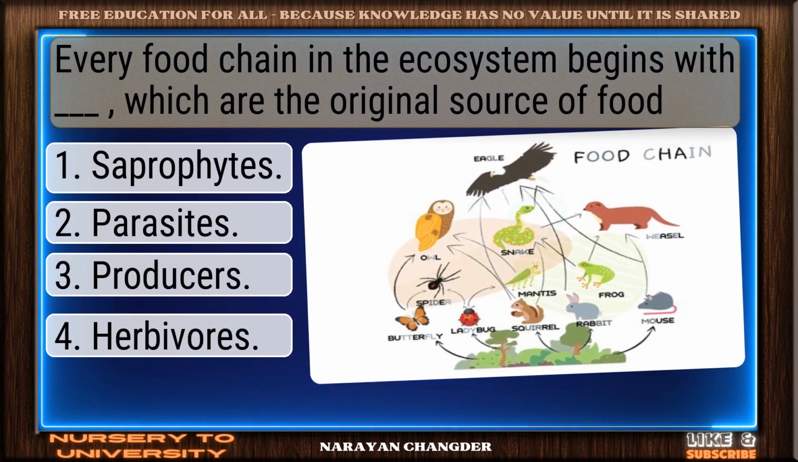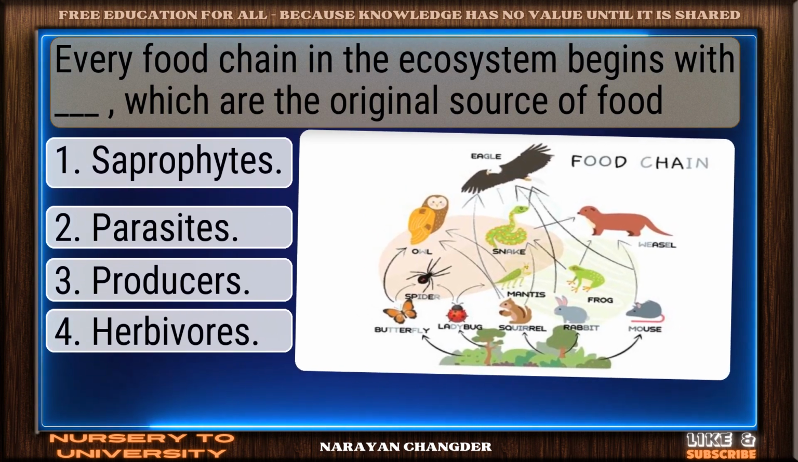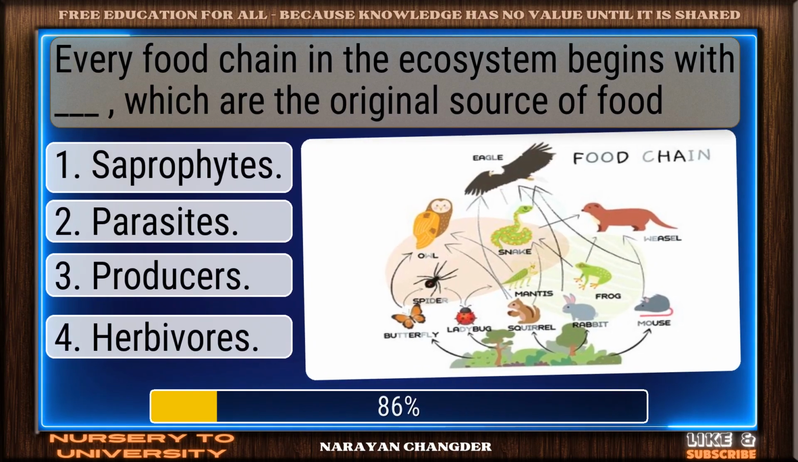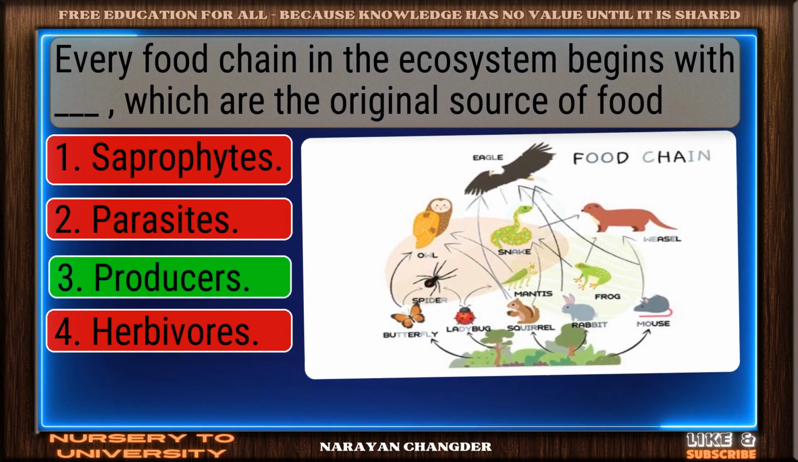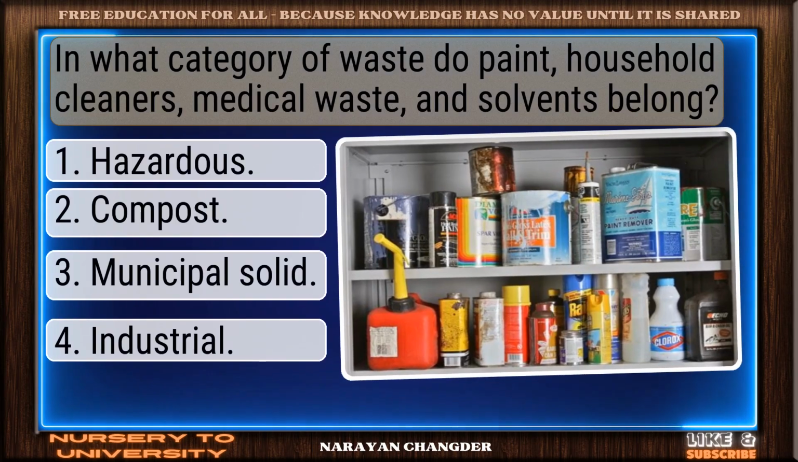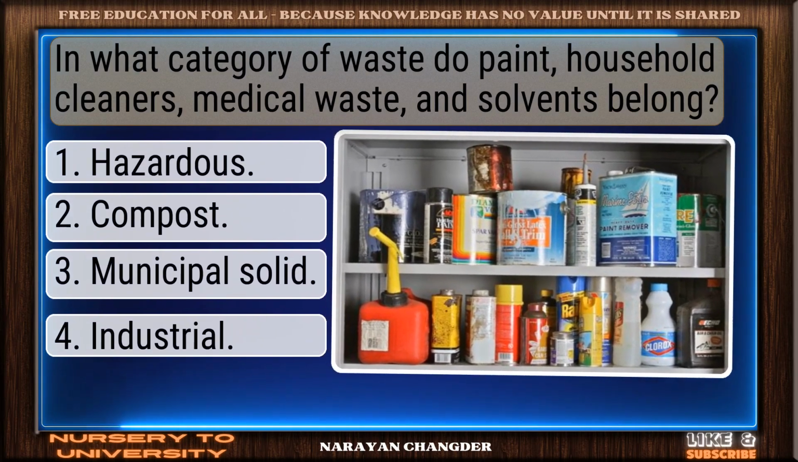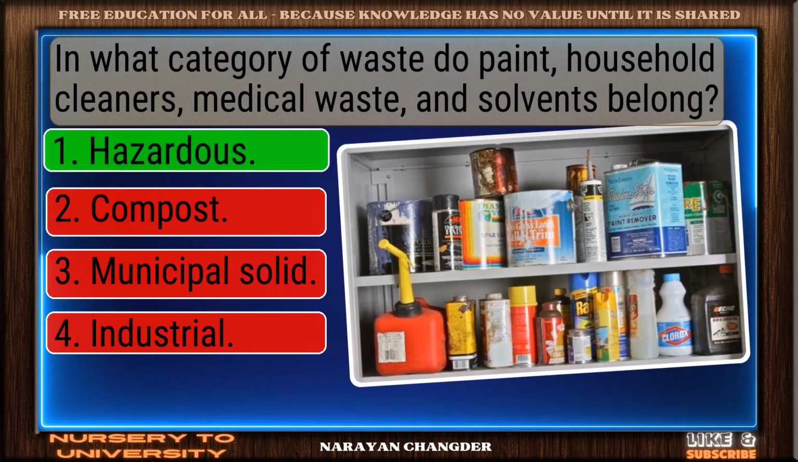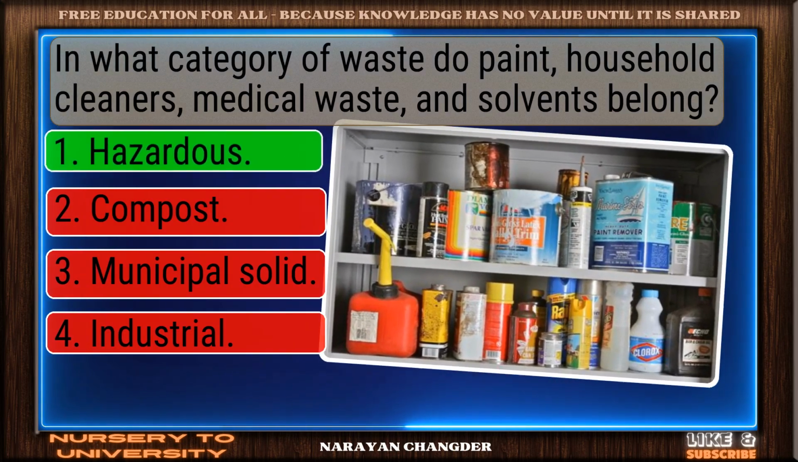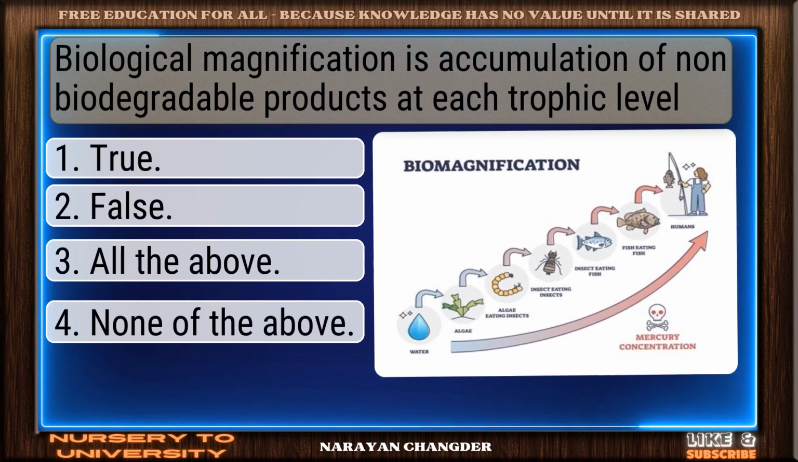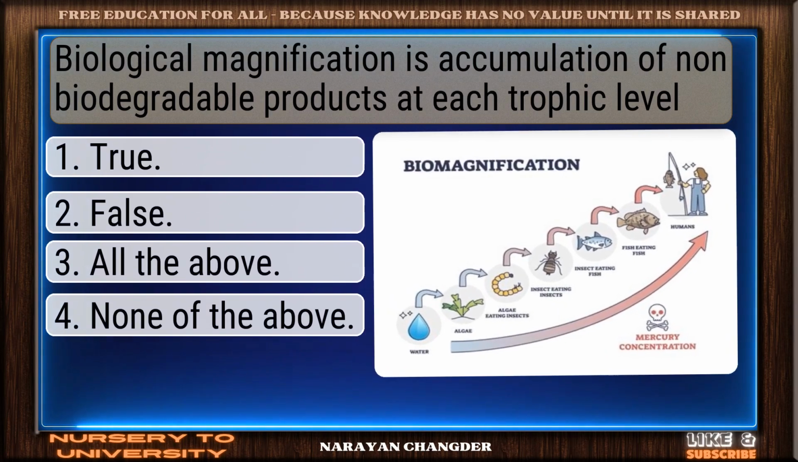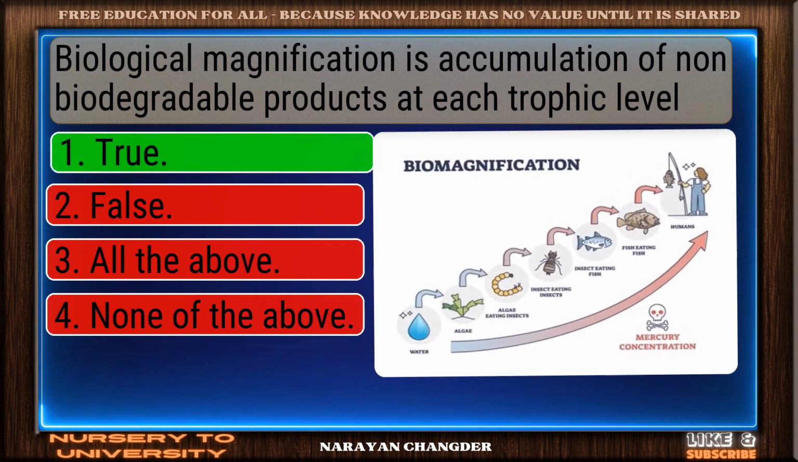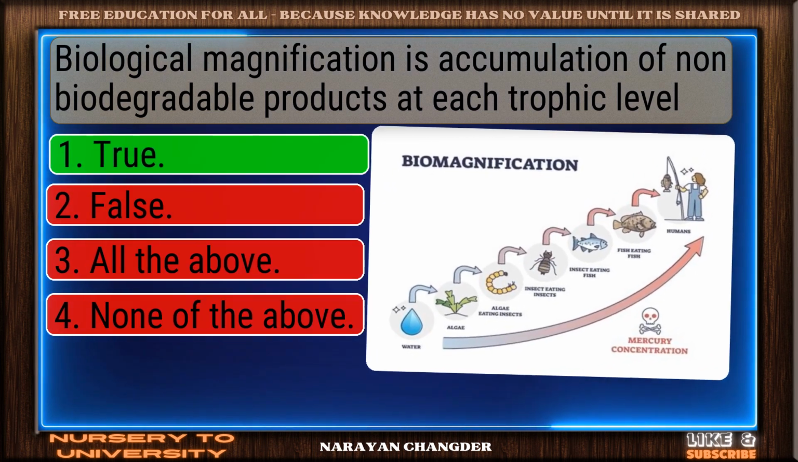Every food chain in the ecosystem begins with which are the original source of food. Clear logic. Producers is sound. In what category of waste do paint, household cleaners, medical waste, and solvents belong? Good thinking. Hazardous is right. Biological magnification is accumulation of non-biodegradable products at each trophic level. Right choice. True is best.